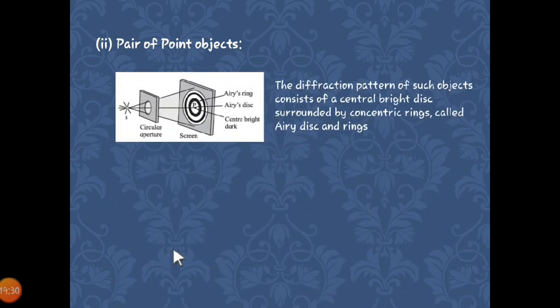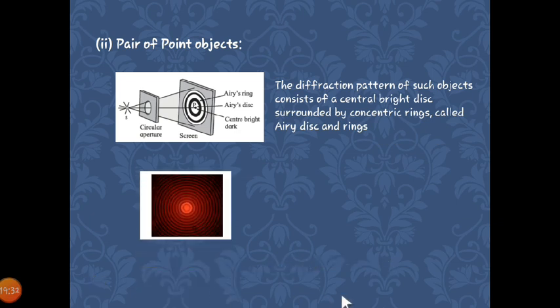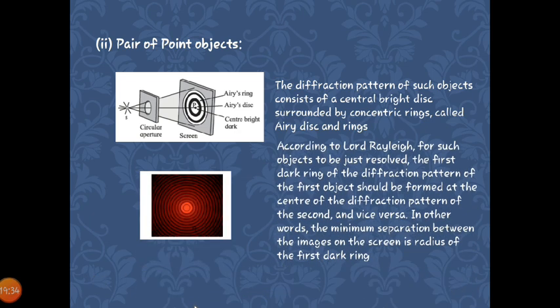Now the second one, which is a pair of point objects. A linear object we have considered, now a pair of point objects. In this case, what exactly happens? See the diagram here. In this diagram, you can see a microscope, which is quite often used in such experiments with point objects.